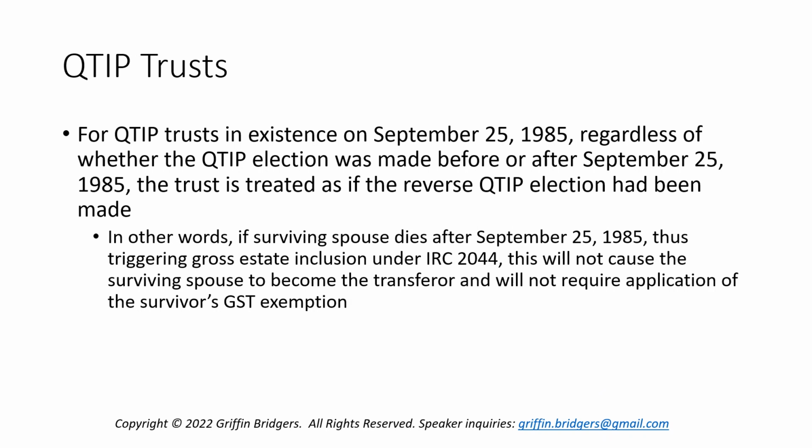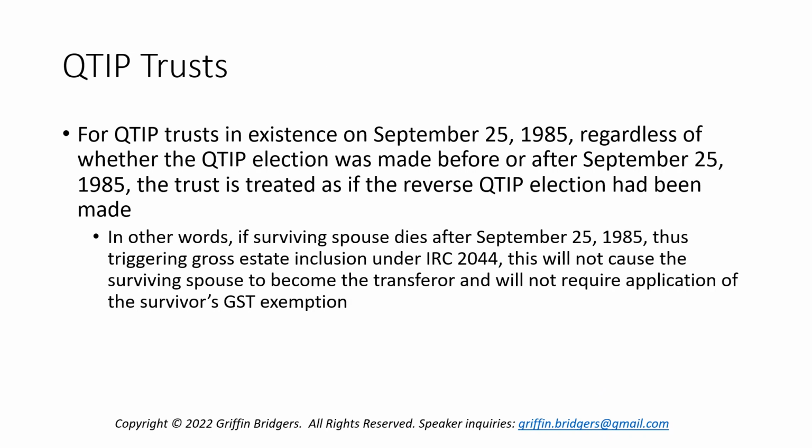But there's another, though, interesting exception which deals with QTIP trusts. So if you have a QTIP trust that was in existence on September 25th of 1985, regardless of whether the QTIP election was made before or after that date, the trust will be treated as if the reverse QTIP election had been made.